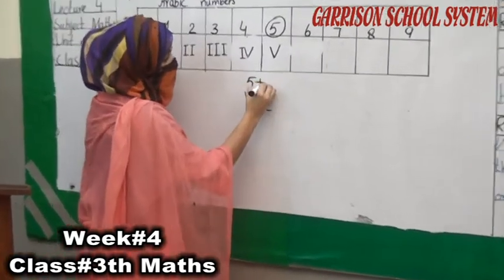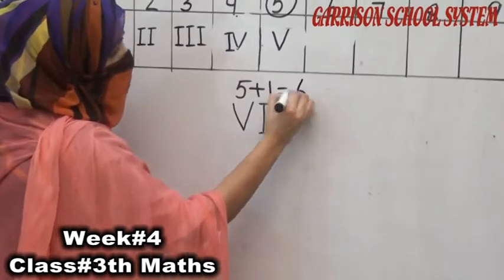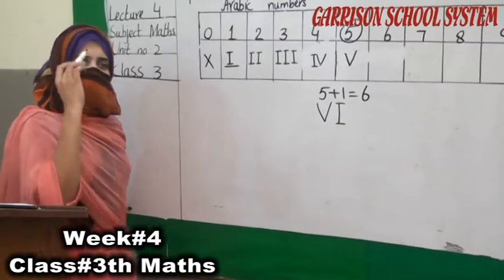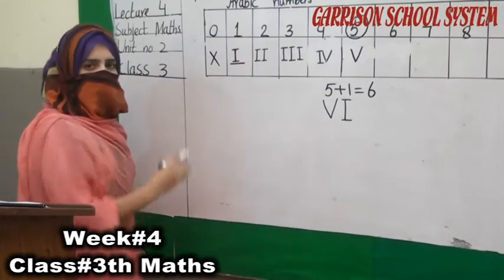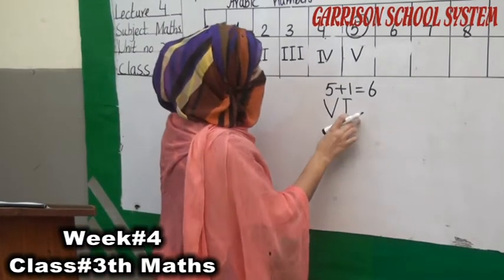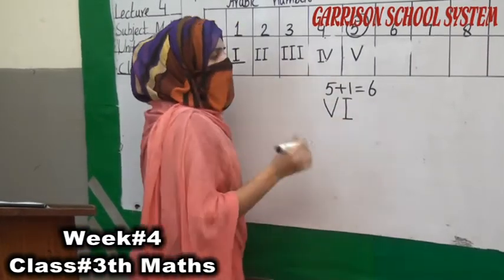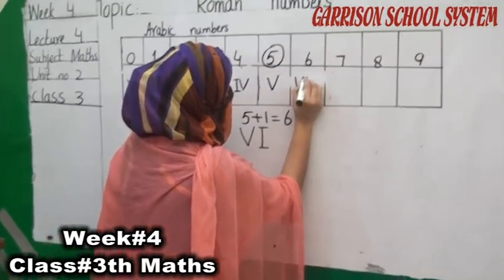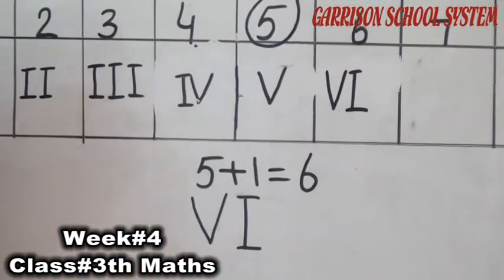For example, 5 plus 1 is equal to 6. At the right side it will add, at the left side it will subtract. So we have to write VI. This is our 6th number.